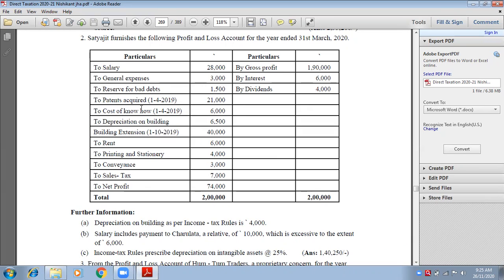Write down. Patents acquired, inner column 21,000. You can write the reason: because it is capital expenditure and shown on the asset side of the balance sheet. Write down.